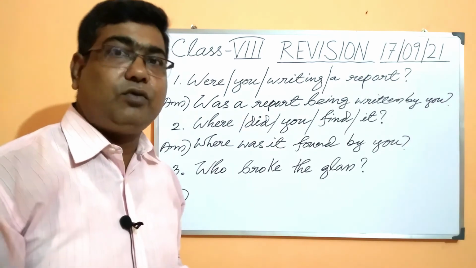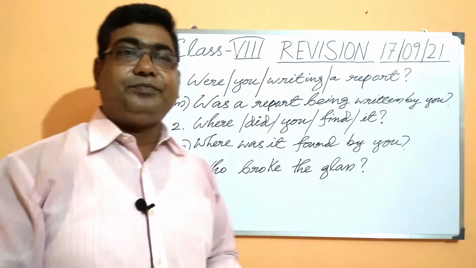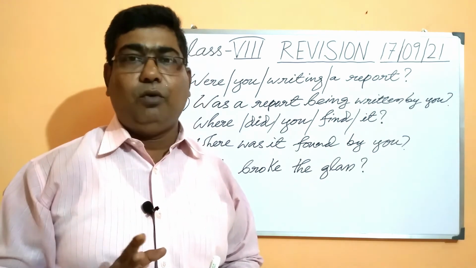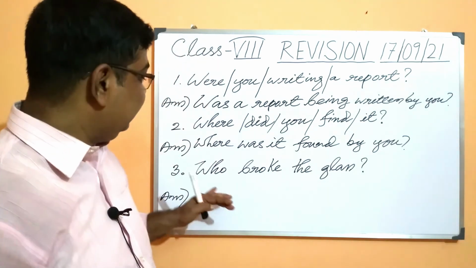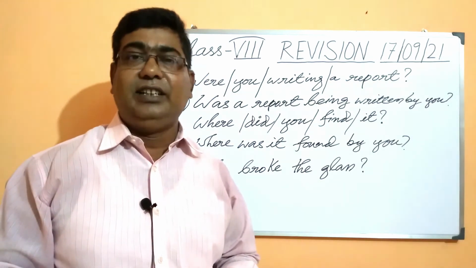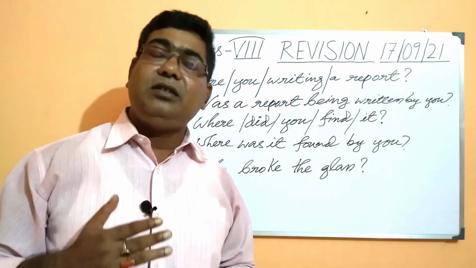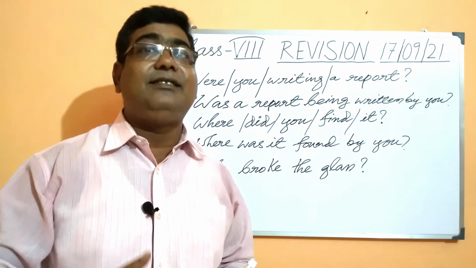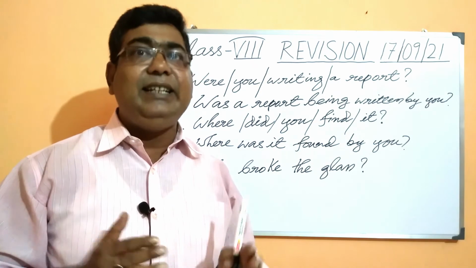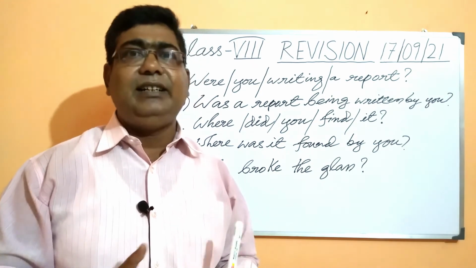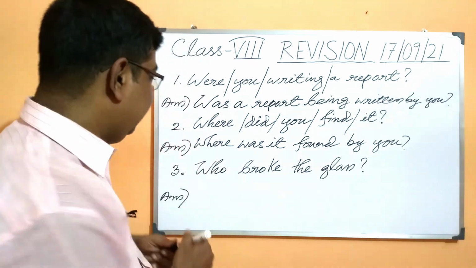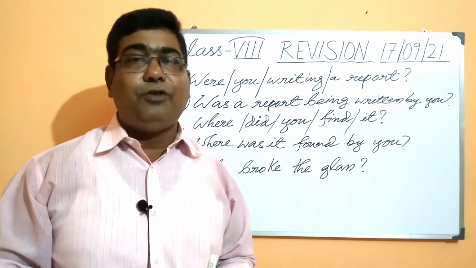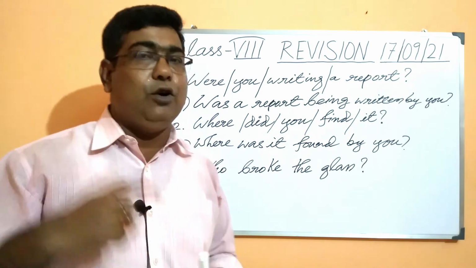Now look at the third question, students. Now here the third question is also a bit different. Why is it so? Yes, of course, this is a WH word. This is again a WH word, but students, you have to remember if the question begins with who, this is something different. What do we do here? If you find who in the active voice, in the passive voice, it always becomes by whom.